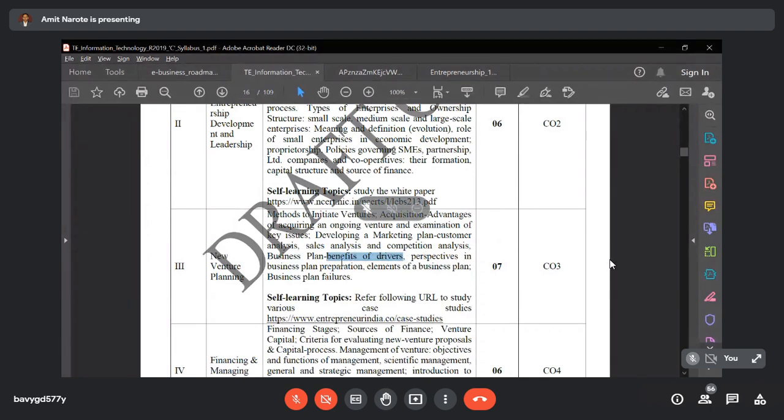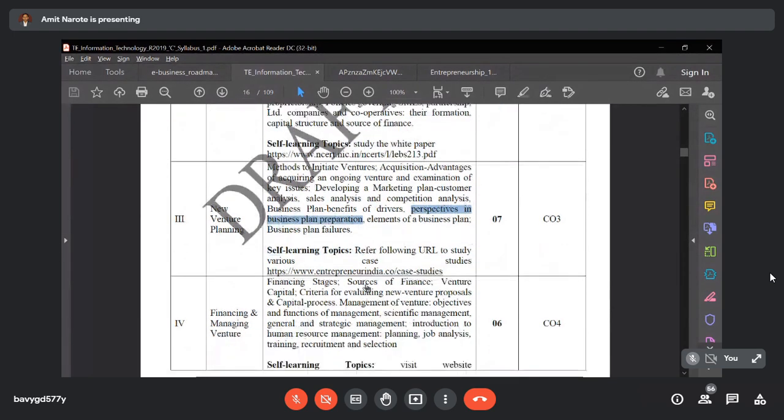Then perspective in the business plan preparation. So what are the views that you have for your business plan or for your business preparation? Then elements of business plan. What are the elements that you have for the business plan? And finally, the business plan failure. In which case or in which parameter will your business plan fail?